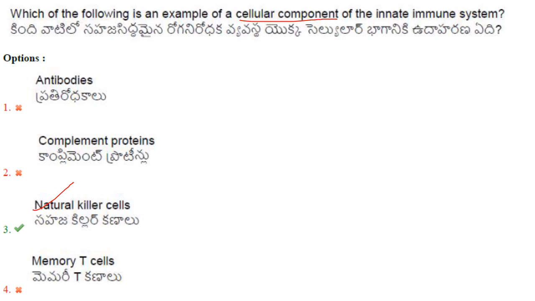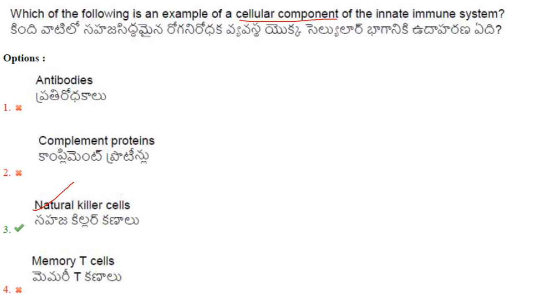Which of the following is an example of a cellular component of the innate immune system? So cellular components include the phagocytic cells, epithelial cells, endothelial cells, natural killer cells, innate lymphoid cells and platelets. So the cellular component out of these options is natural killer cell.